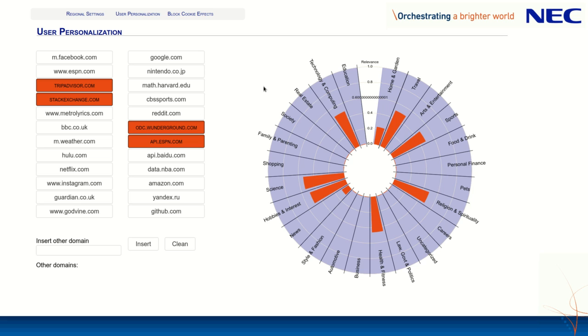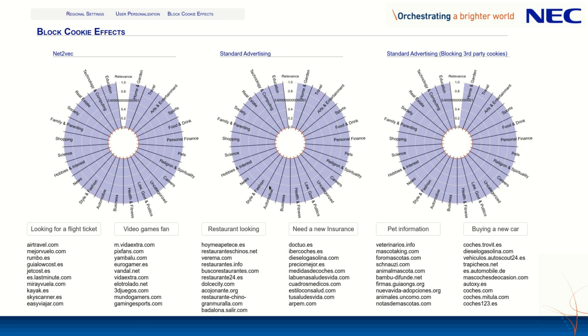Finally, we can compare the profiles generated with our algorithm to the profiles that standard advertising can create. On this page, we have the profile that we are able to generate, the profile that standard advertising, all these companies doing advertising like Google, Facebook, or Amazon, are creating, and finally the ads a user receives when they visit some website but with third-party cookies blocked.